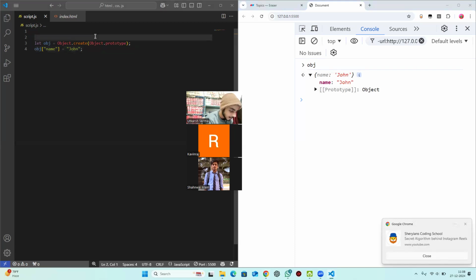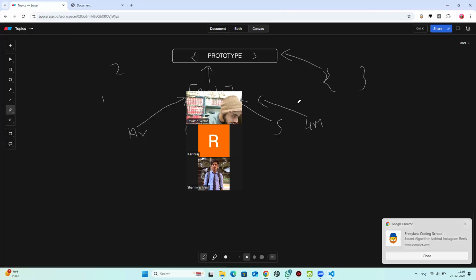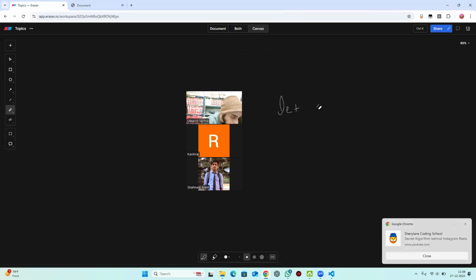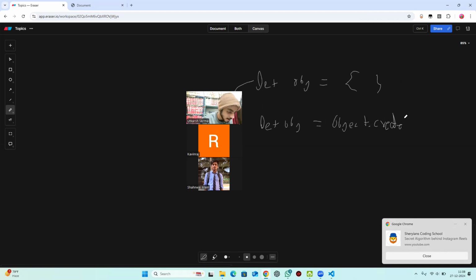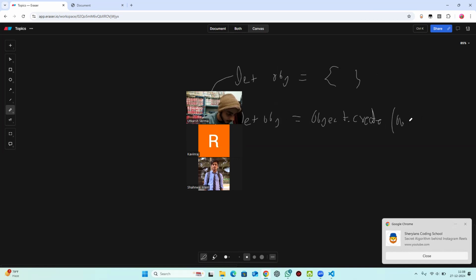So the moment you write this particular thing, let me show you. Whenever you write let object is equal to curly braces, you know what is happening? It is getting converted like this. Let object, this is actually the code behind. This is the code that JavaScript developers have written, that whenever a user writes this line, let object is equal to curly braces, it is going to happen like this: Object dot create, and it will have something like Object dot prototype.